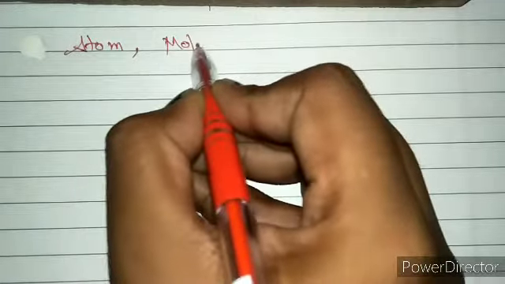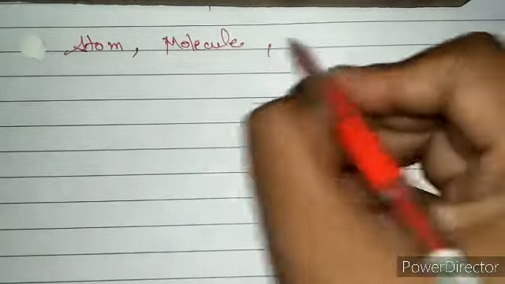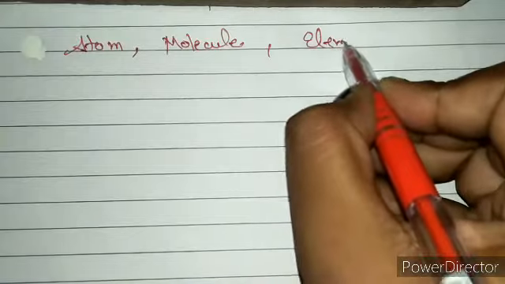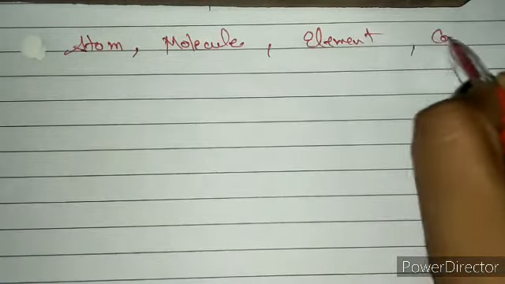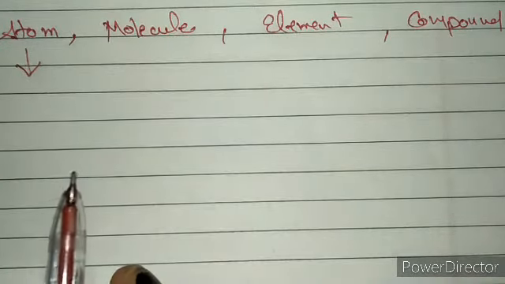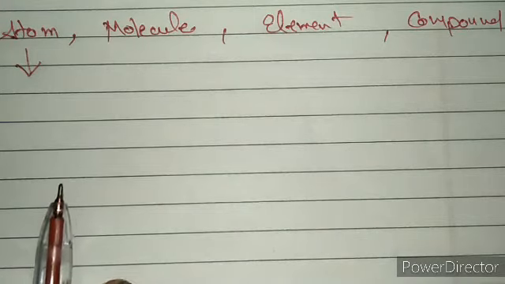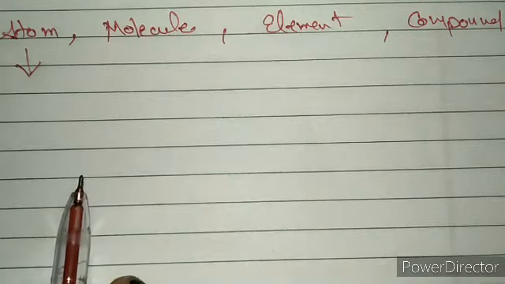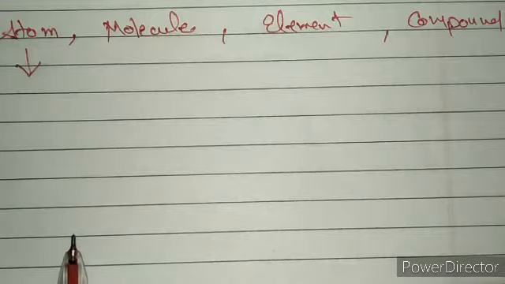Now let's understand the concept of atom, molecule, element and compound. First of all, what is an atom? The atom is the smallest particle of an element that can take part in a chemical reaction. Okay, and it may or may not exist independently.